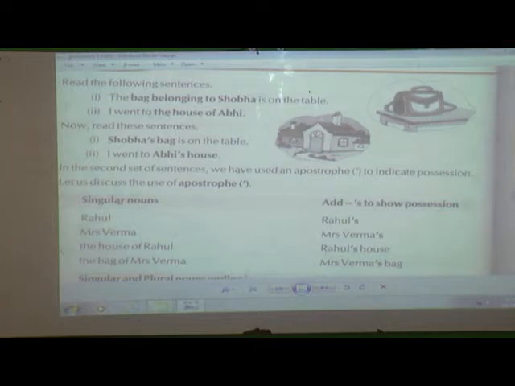If you read these two sentences in the other way, that is, Shobha's bag is on the table. They have not used the word belonging. They have directly told that Shobha's bag is on the table. And second, what they have told? I went to Abhi's house, means vice versa. House was here, now it is here. Bag was first, and now it is at the last. Means the words are interchanged.